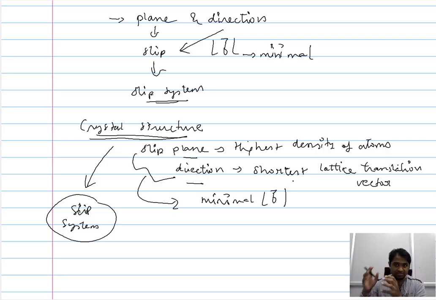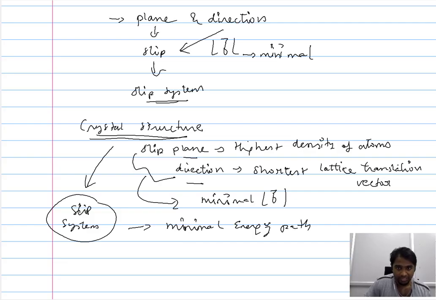So highest density of atoms, the plane should be densely packed, and in the direction the atoms should be close to each other. So in this path alone, the dislocation will propagate, because this path is the minimal energy path. So the dislocation chooses a particular slip system because it is a minimal energy path. Therefore, even though there is an increase in the overall energy of the system because of the introduction of the dislocation, it chooses the slip system in order to keep the energy change to its minimal.